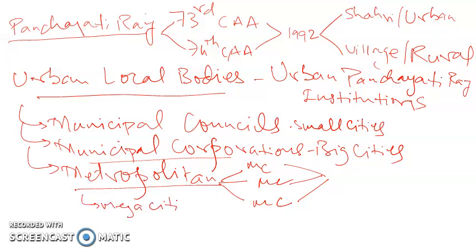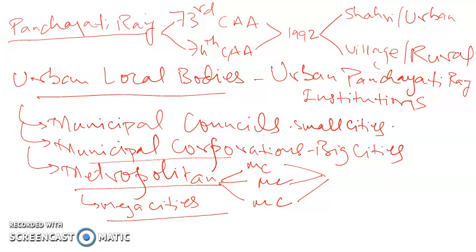They are also part of urban Panchayati Raj institutions, urban PRIs. So these are the three types of urban Panchayati Raj institutions that can be provided to cities.